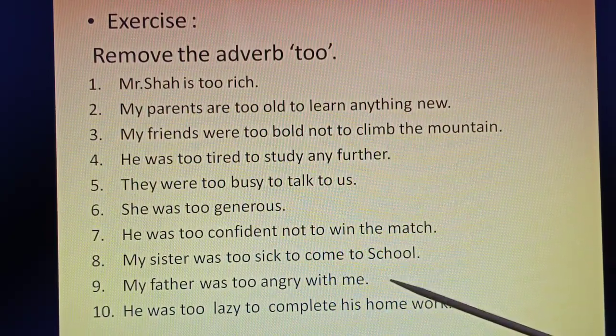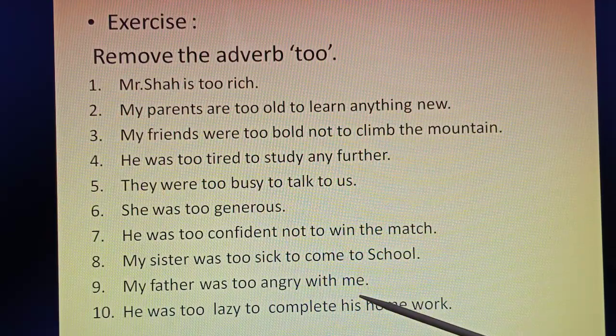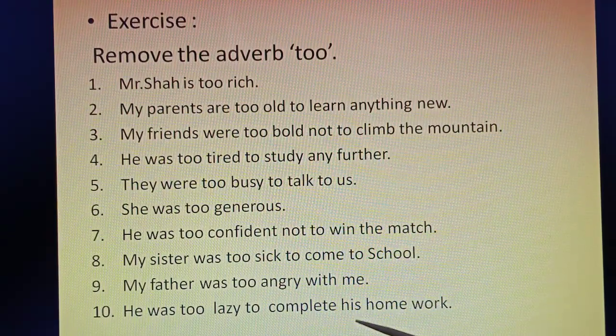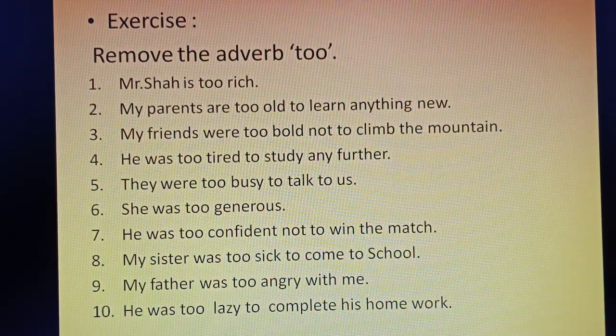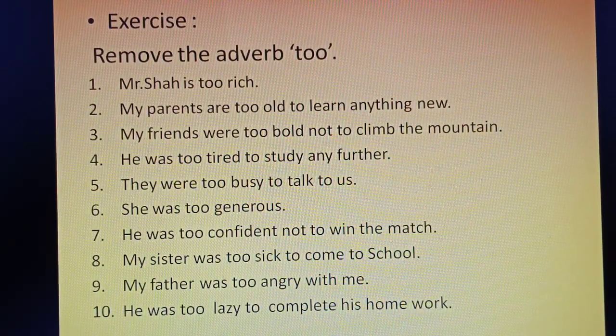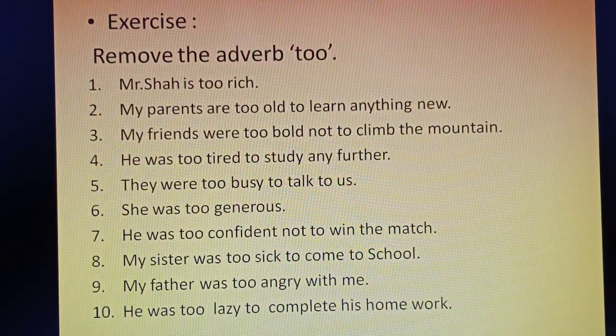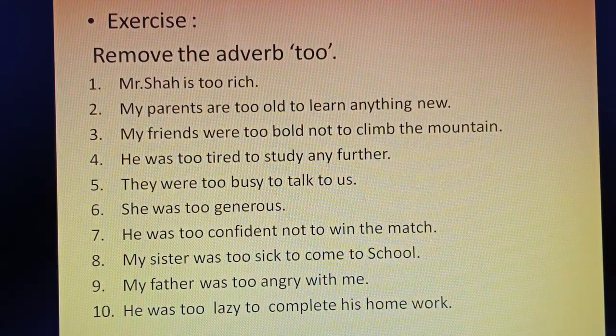My sister was too sick to come to school. My father was too angry with me. He was too lazy to complete his homework. So here are the 10 exercises. In your notebook you will have to write everything. Clear? Whatever is there in the video, everything you have to write.